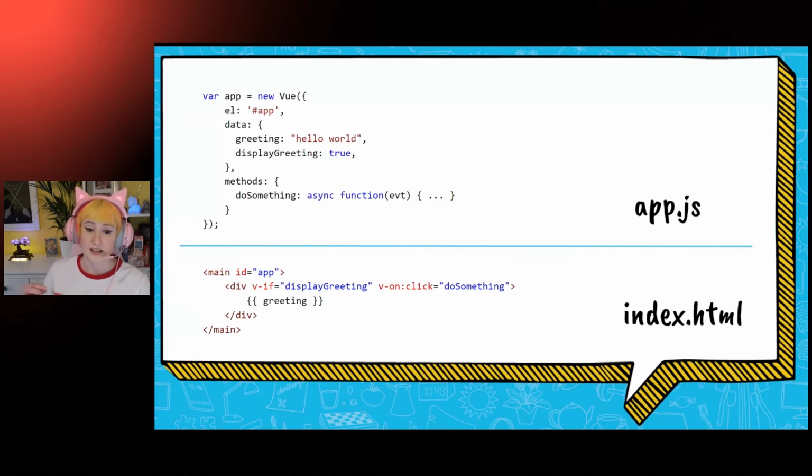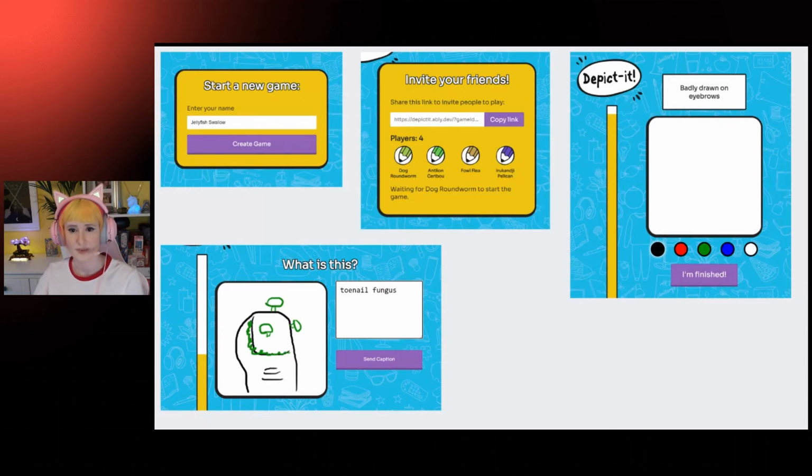So what I did was I created a separate component for each phase of the game, and then I used logic to display the correct one as the game progresses. So let's take a look at some of the components. So here we've got a component for a host to create a game, and one that shows the players that have joined, so this sort of lobby idea. We have one for drawing here, so we have a blank card with a bunch of different colors underneath and a timer bar which is going down the side, which also shows the caption. And then we have one for collecting captions as well, which is just a little text input where users can type.